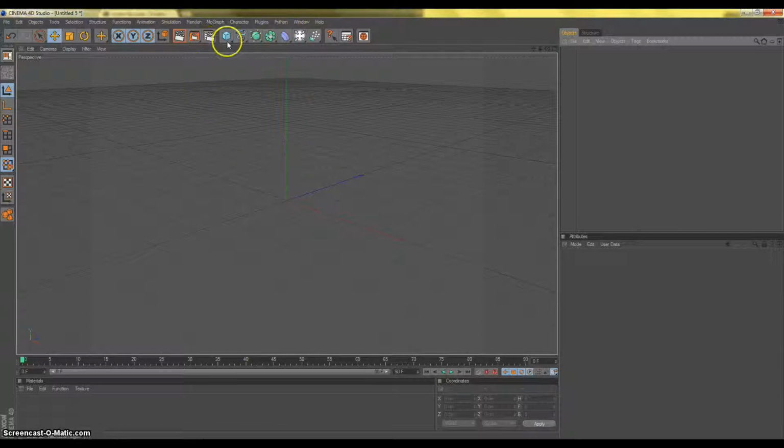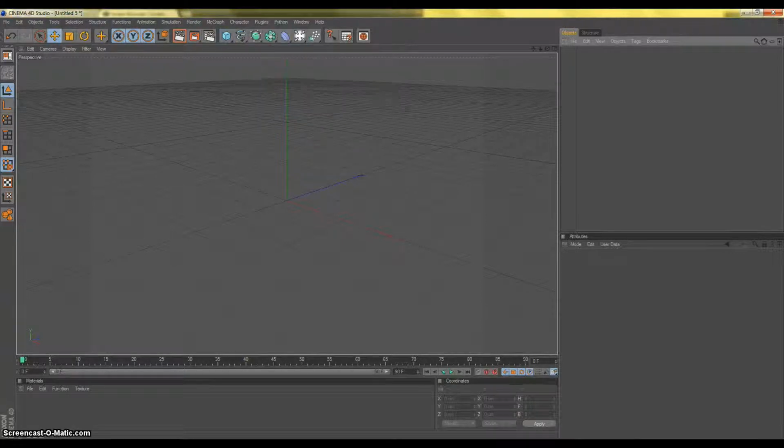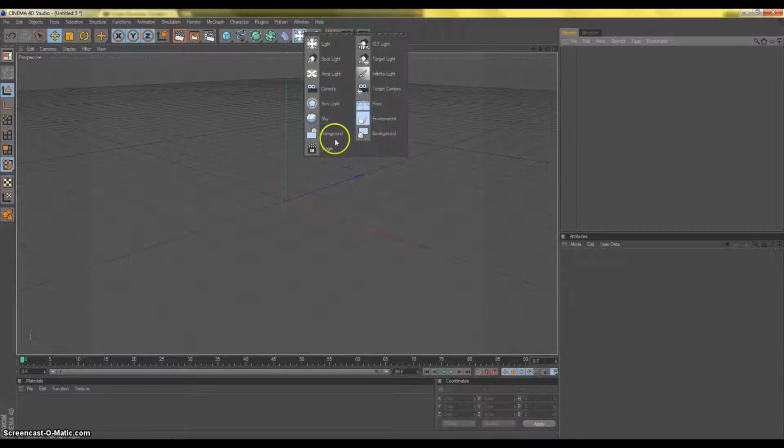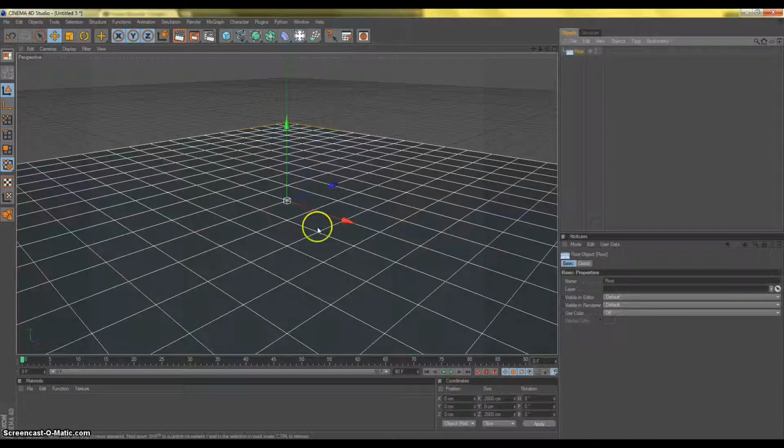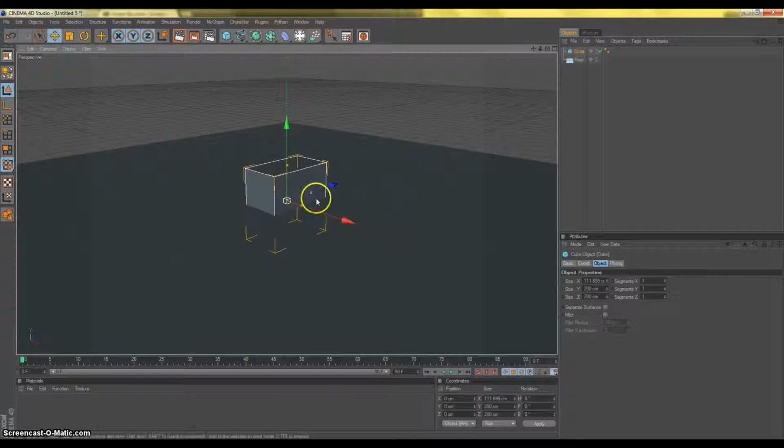So first, I'm going to make a floor. First you should make a floor. Wait, sorry, wrong place. Floor. Okay, and then make a cube. I'm going to size it like that. Make it pretty tall.